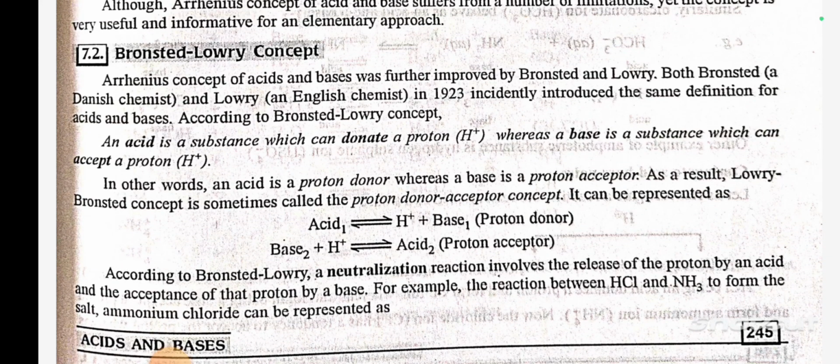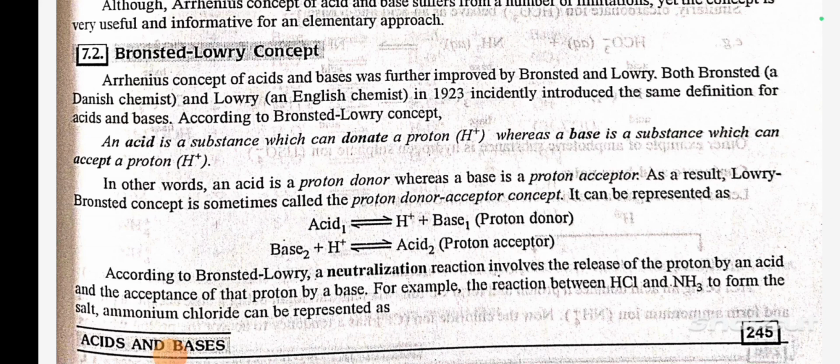Bronsted-Lowry concept. Arrhenius concept of acid and base was further improved by Bronsted and Lowry. Both Bronsted and Lowry in 1923 incidentally introduced the same definition for acid and base. According to Bronsted-Lowry concept, an acid is a substance which can donate a proton H+, whereas a base is a substance which can accept a proton H+. In other words, an acid is a proton donor whereas a base is a proton acceptor. As a result, Lowry-Bronsted concept is sometimes called the proton donor-acceptor concept.